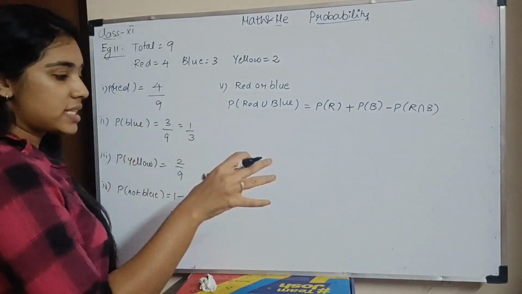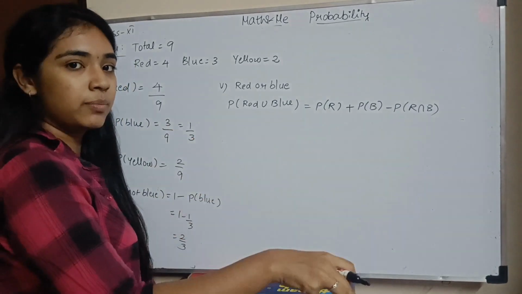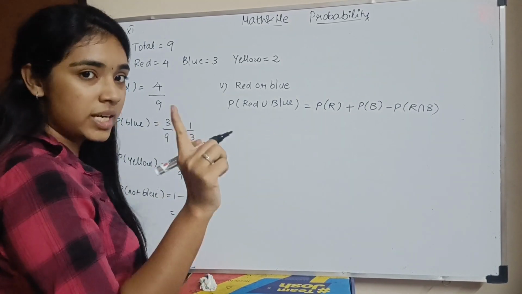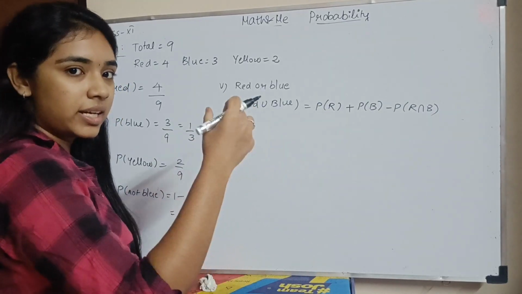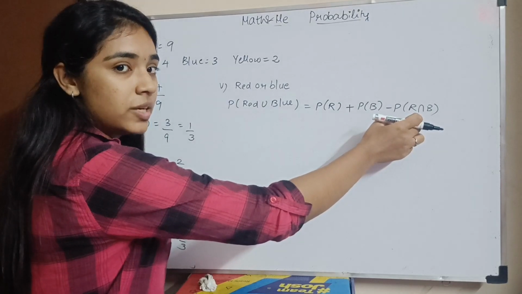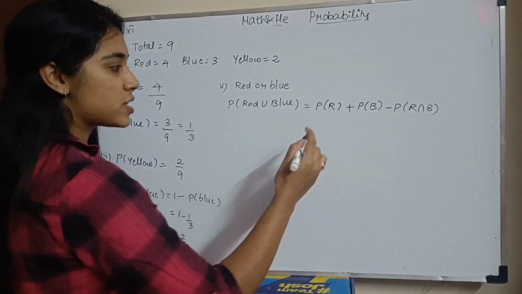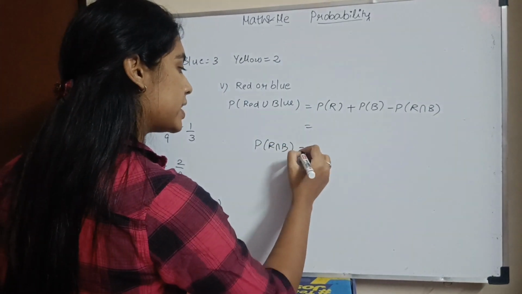But when you are picking up a disc from a bag, when you pick up a red, you cannot take a blue simultaneously. So there is no intersection basically. Correct? You only pick up one disc at a time. So when you take a red you cannot take a blue, and when you take a blue you cannot take a red. So basically there is no intersection, which means the red and the blue discs are mutually exclusive. What does that mean? P of R intersection B is 0.